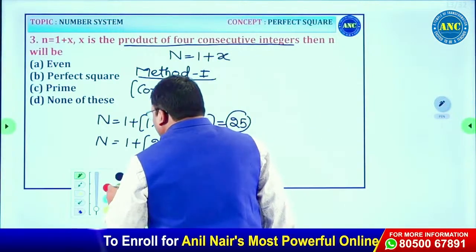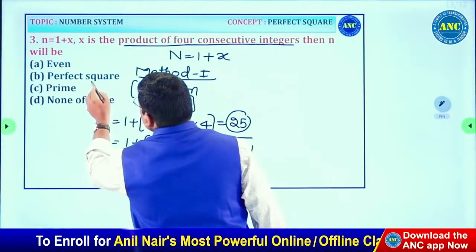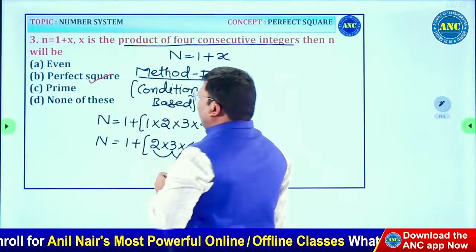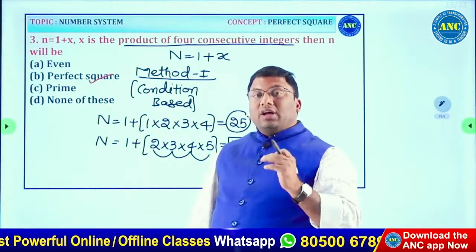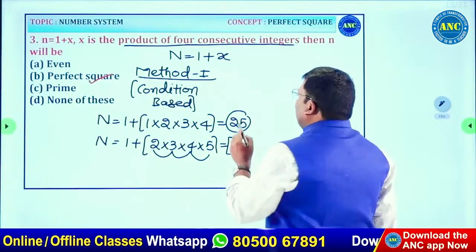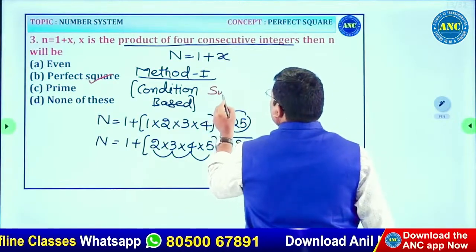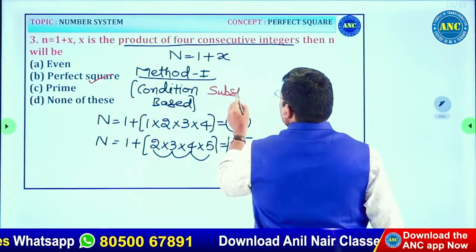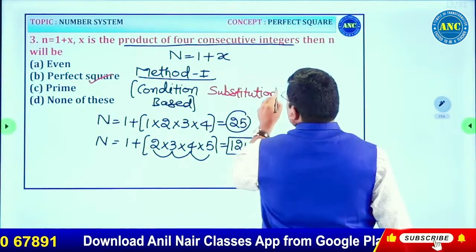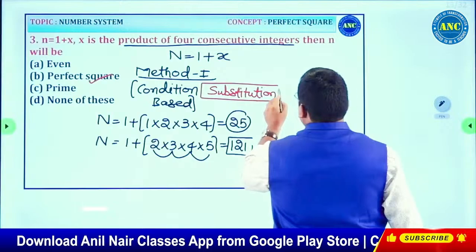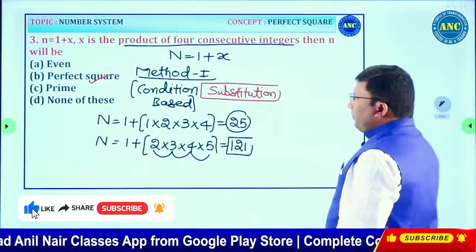121 is also a perfect square. So the answer for this question is, it is a perfect square. This is method 1, by substitution. What is the method I used? Substitution. This is one way.